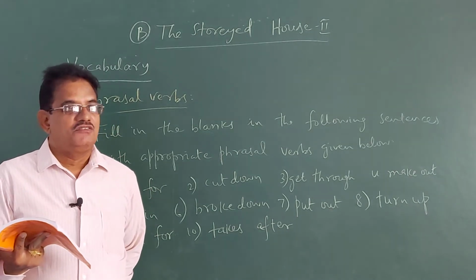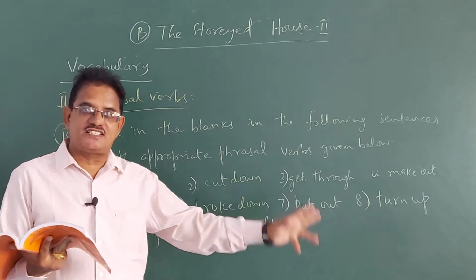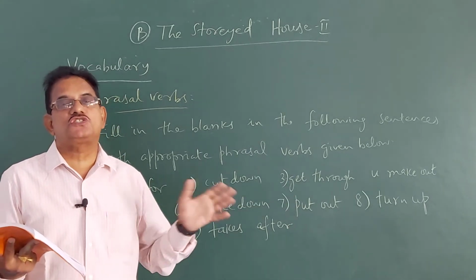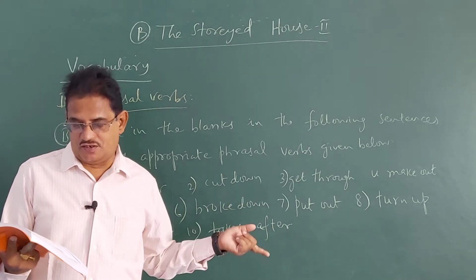Most of the time we say "put off the lights." "Put off the light" is not correct. "Put out the lights" is correct. Put out means to switch off, whereas put off means to postpone.